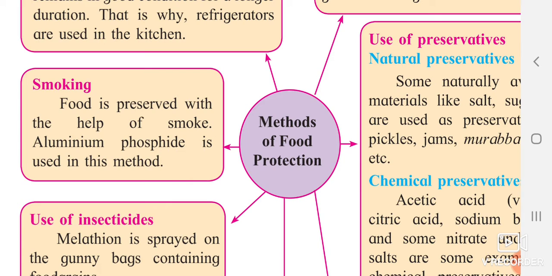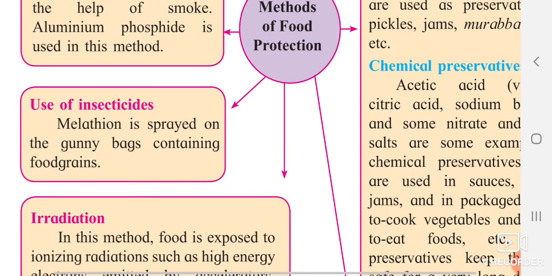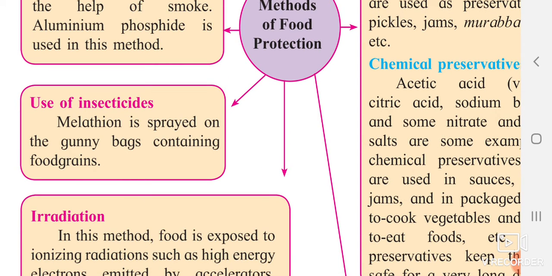Here aluminum phosphide is used in this method. It is a chemical which releases smoke, and due to that smoke microorganisms cannot grow in the surroundings. The next one is the use of insecticides. Normally we know the gunny sacks present in warehouses where food grains are stored.